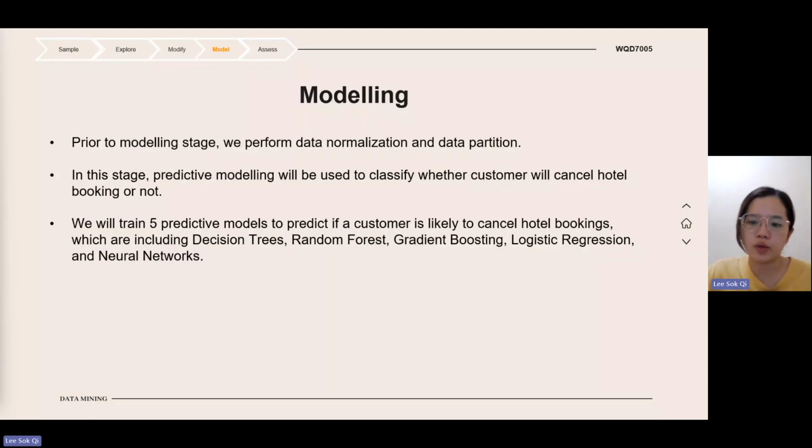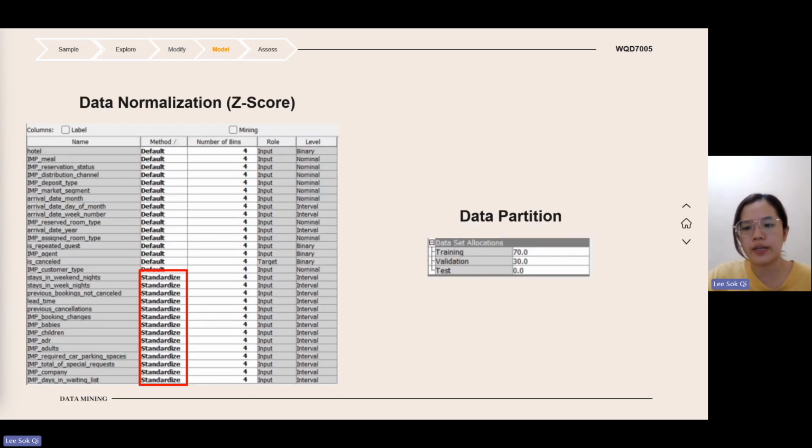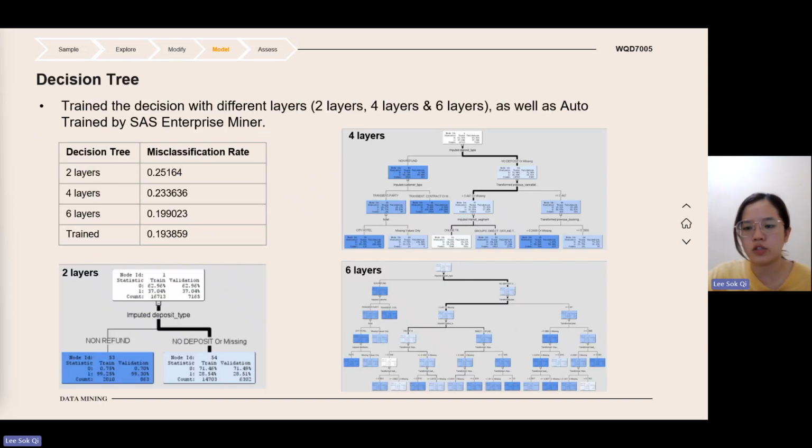I'm Sophie. Now I will continue with the modeling and assessment part. Before we proceed with modeling, we perform data normalization and data partition. Z-score standardization has been used to normalize the numerical data to reduce skewness, and the data has been split into 70% training set and 30% validation set. Firstly, we construct decision trees with different layers. By doing this, we are able to know the difference in model performance between different layers.